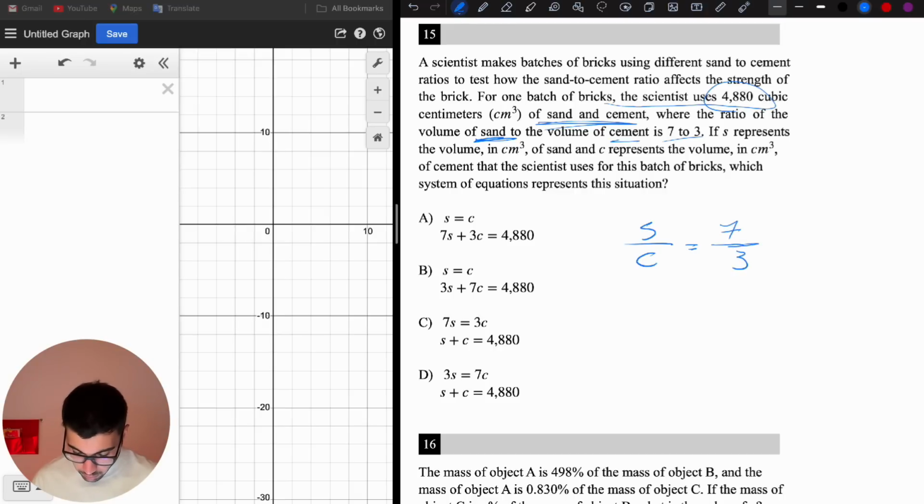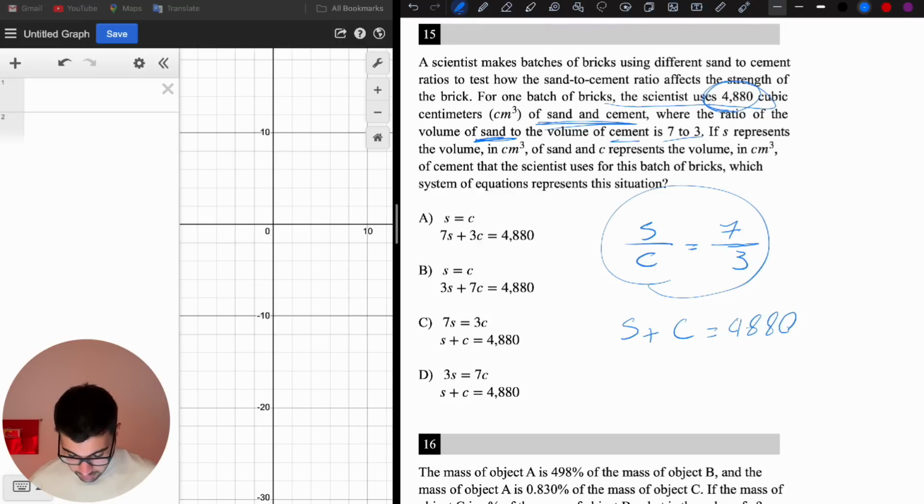That's what I know. And also he used this much sand and cement, so sand plus cement is 4880 for the total volume. And also this is the ratio. Let's check the choices.